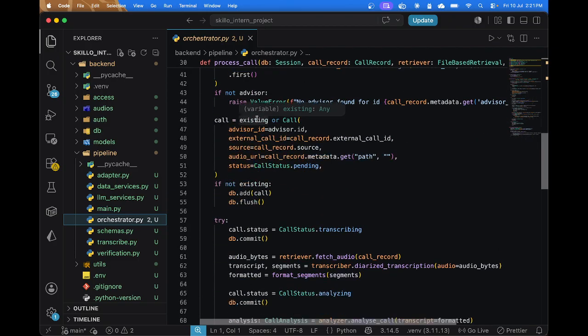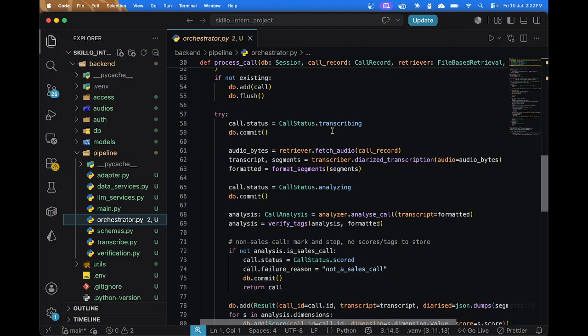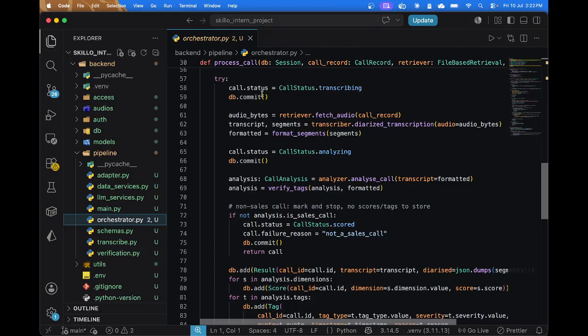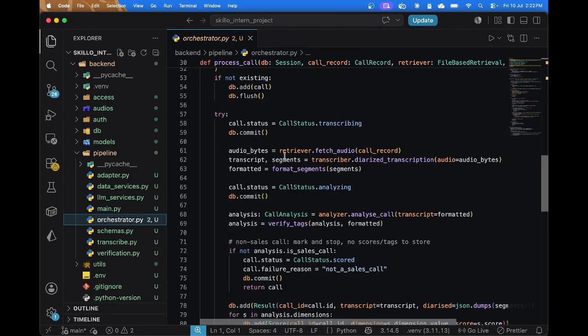So we create a dummy call and start its processing. We update the call status early so that it can be surfaced on the dashboard early, and the director can check whether a call is under process or not. Here we do the processing of the call. We first start with the transcribing.